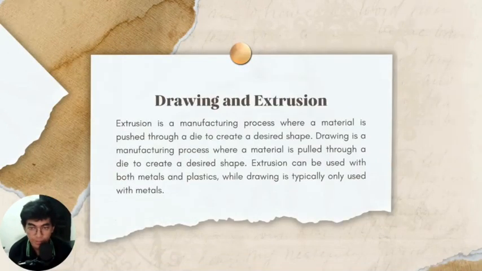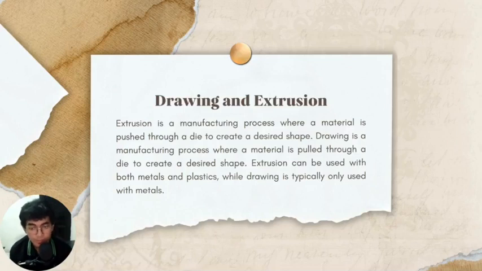Drawing and extrusion. Okay, I will explain about drawing first. Drawing is one of the oldest metal forming operations to make a long product with excellent surface. The drawing is closely controlled by dimension and constant cross section. And extrusion is a forming process used to produce long, straight, semi-finished metal products like bar, solid, and tube, wire, and strip.